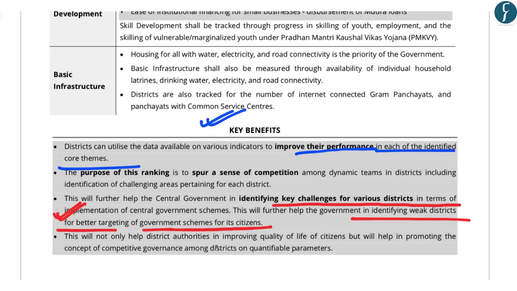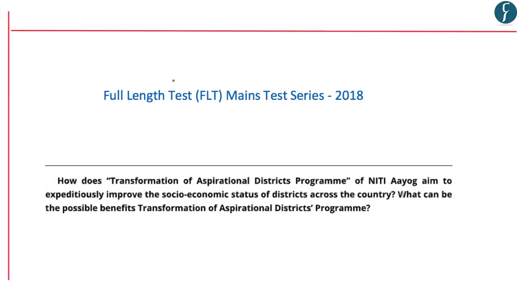And all these efforts will not only help in improving the quality of life of citizens, but will also help in promoting the concept of competitive governance among districts on quantifiable parameters. So these were the key benefits which we mentioned in the Focus magazine. Now in the main test series of 2018 in the FLT, that is full length test, we had asked this particular question with respect to transformation of aspirational districts program.